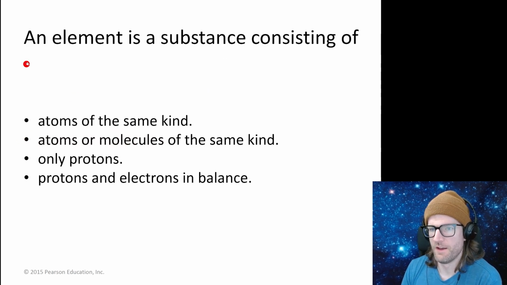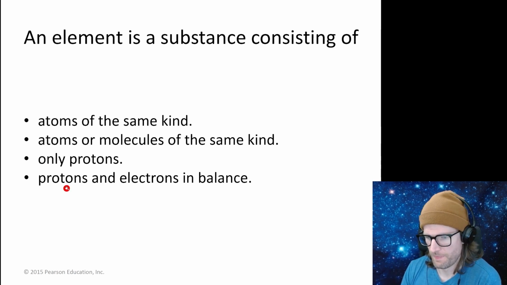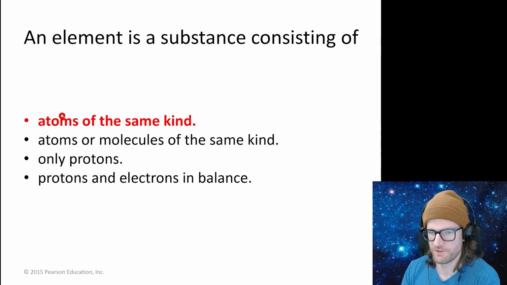Okay. An element is a substance consisting of atoms of the same kind. Okay, it sounds right. Atoms are molecules of the same kind. Well, not molecules. Only protons? No, not only protons. We've got protons, neutrons, and electrons. Protons and electrons in balance, not necessarily. It could be an ion. So it sounds like atoms of the same kind is the best answer.